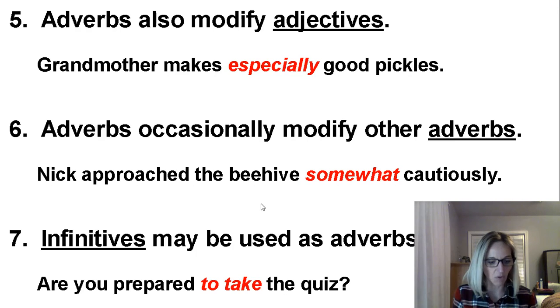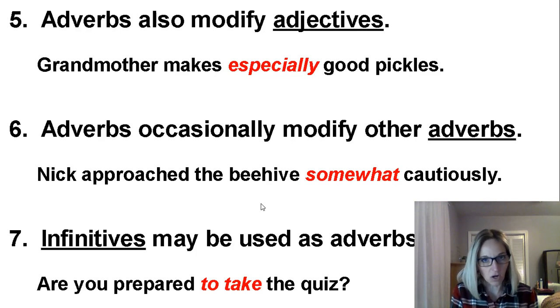So let's look at number 1. The ermine was barely visible against the background of snow. Hopefully you see an ly word, and that's a clue for you, barely. So you're going to underline barely. What is it describing? It is describing visible. Now, let's see what makes visible an adjective. Well, let's look at the sentence. Ermine is my subject.